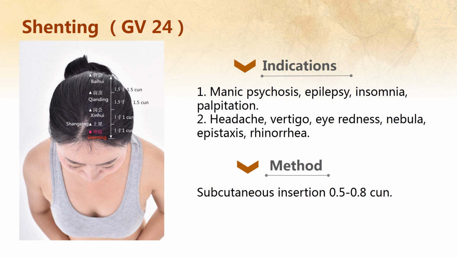Shenting's indications include 2 aspects. The first is manic psychosis, epilepsy, insomnia, palpitation. The second is headache, vertigo, eye redness, nebula, epistaxis, rhinorrhea. The method is subcutaneous insertion 0.5 to 0.8 cun.